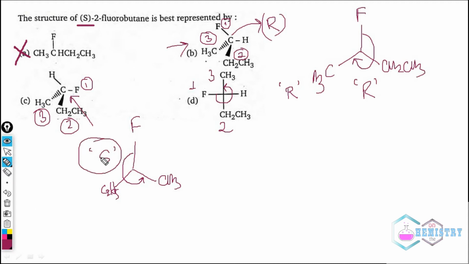So we can easily assign R and S nomenclature to all the carbons, and we can find out that option C is the right answer as the S-2-fluorobutane. Now if you want to know how we can easily assign R and S nomenclature that way.